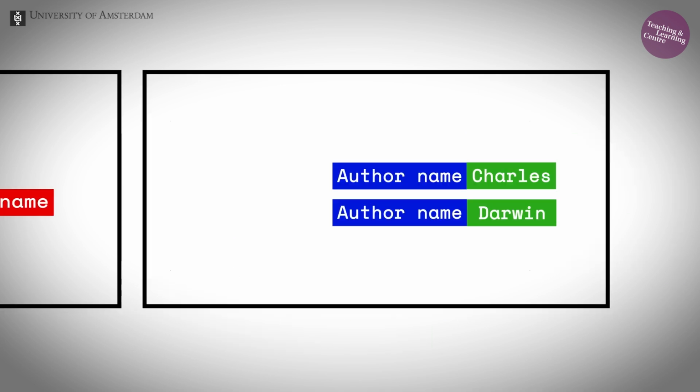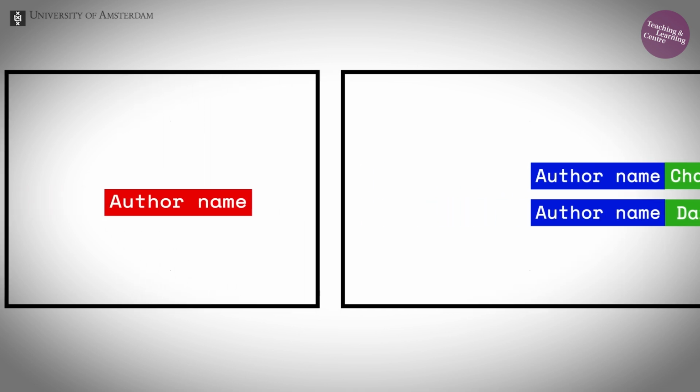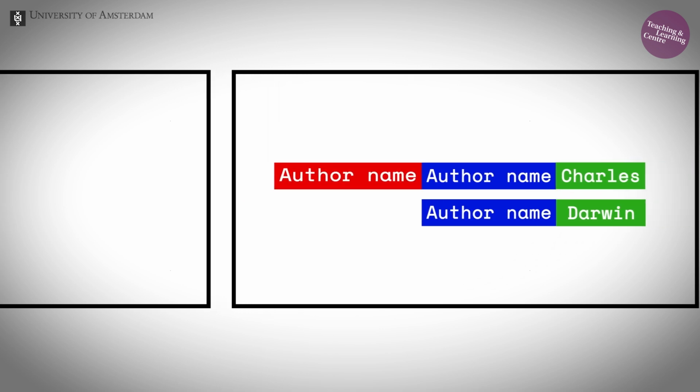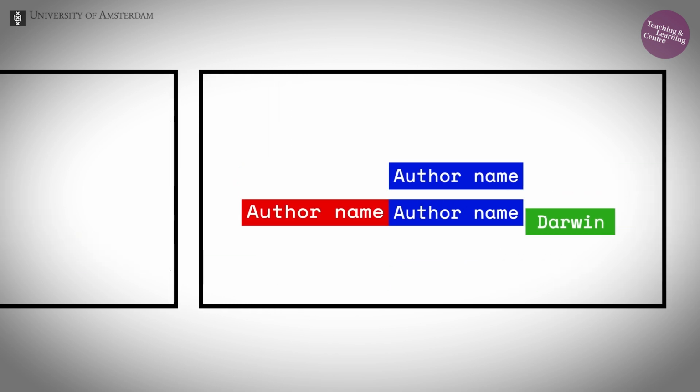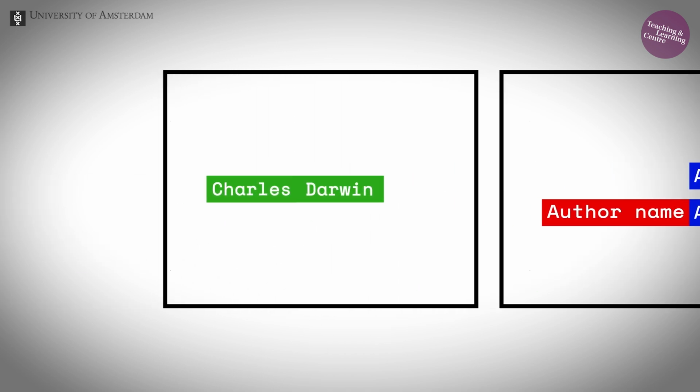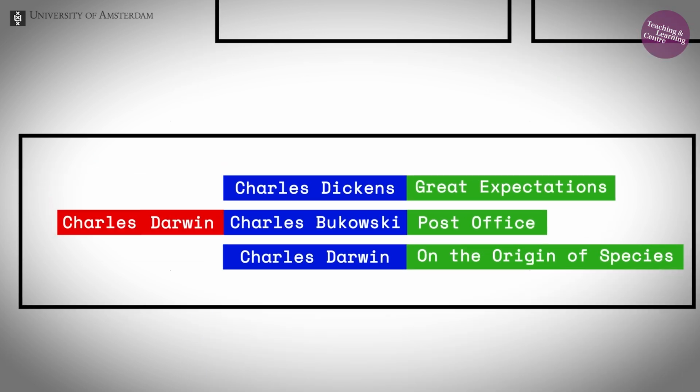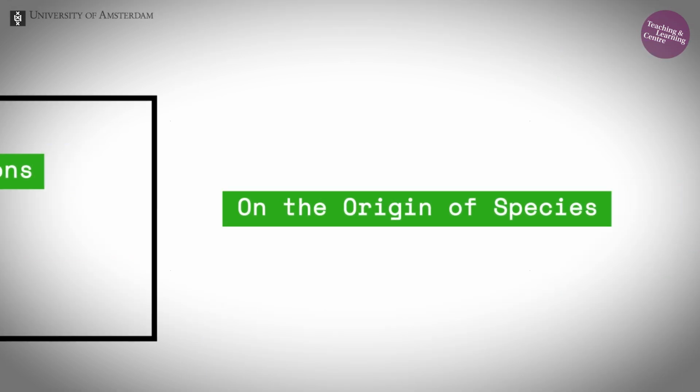For instance, we can imagine the component specialized in author names to send out a key that essentially means, I have an author name on offer. The component specialized in book titles might send out a query asking for author names. And because key and query match, the relevant information, Charles Darwin, is sent from the first to the second component, where this in turn is sent to yet another component that has stored book titles associated with specific names.